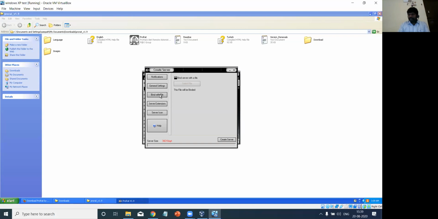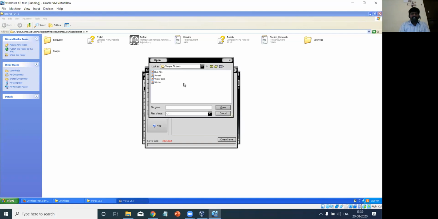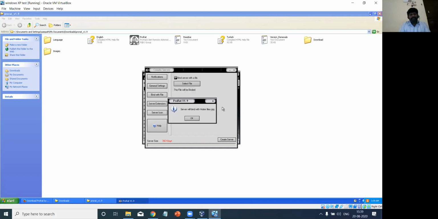Whatever ProRAT server I am going to create is going to bind with any type of file. I'm going to embed it with a file, so for that I'm going to select the water lilies. I am going to embed my ProRAT server in the image, the water lilies image I selected here. Okay, I got the notification that the server will bind with waterlilies.jpg.